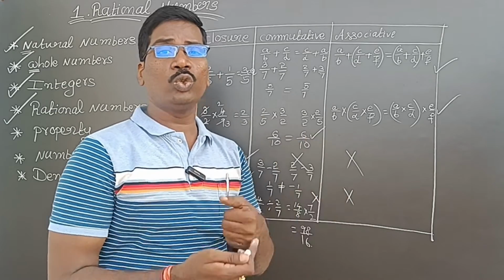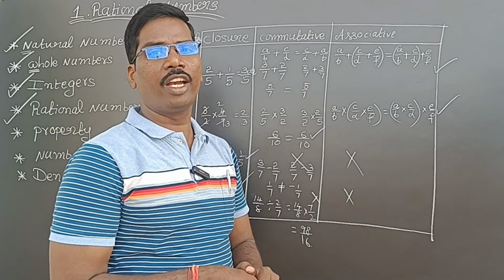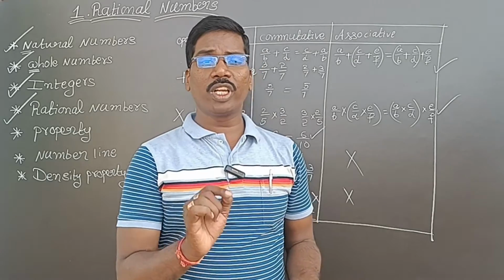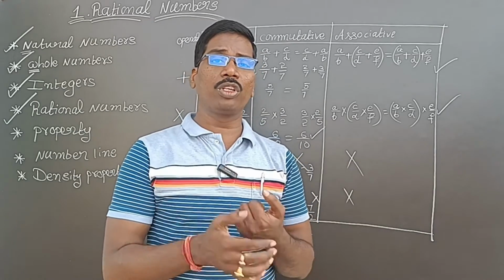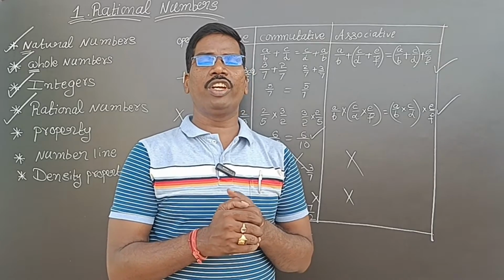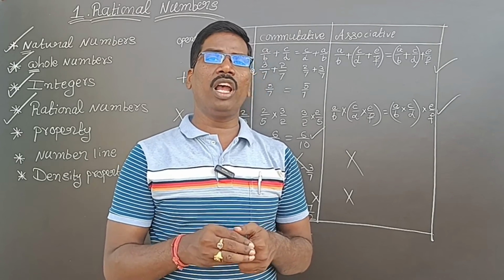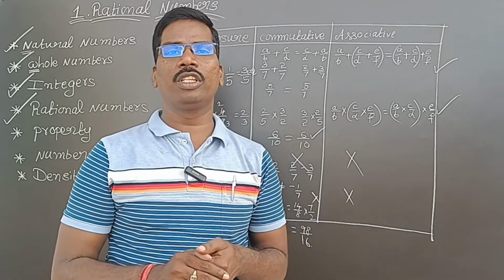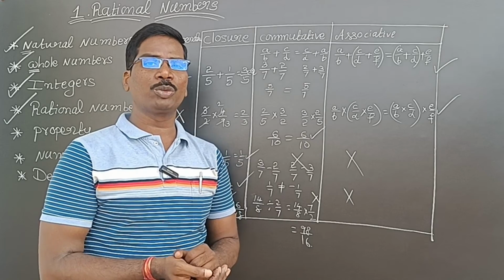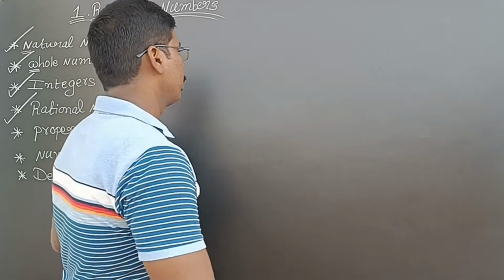And what are the two things? Existence of identity. Existence of identity means, if I take a rational number, this is called identity property also. If I add any number to that rational number, I have to get again that rational number only. That is called identity. So now we will discuss identity property and inverse property. Then after that, distributive property. Okay, now identity property.